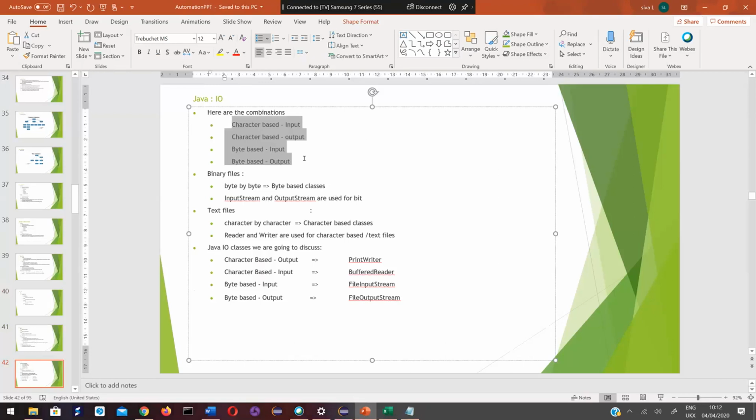If we categorize these, we can categorize them into four ways. One is classes used to read character files, that means text files. Classes used to write to text files. Similarly, classes used to read from binary files. Classes used to write to binary files. As I told you, we are least worried about binary files, which are byte based. We are only interested in these two.